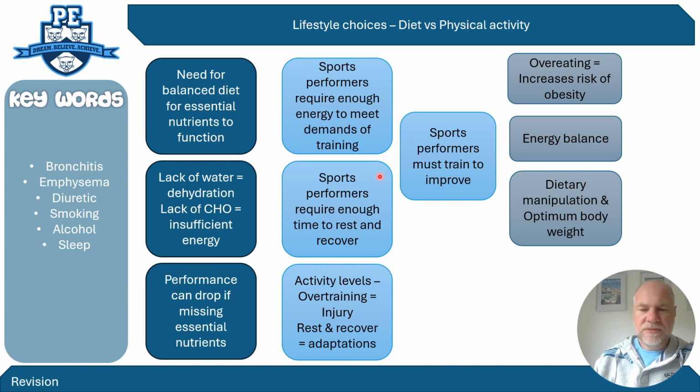Now, we as sports performers must have enough time to rest and recover, just as I talked about on the sleep slide just a minute ago. So just link that into it about rest and recovery and what happens. And then our AO3, what happens if our activity levels are unbalanced? So, for example, overtraining could lead to higher risk of injuries, but also having the appropriate rest and recovery period allows our body to create those adaptations where we could get hypertrophy of the muscles as they're adapting to whatever training session you might have done.